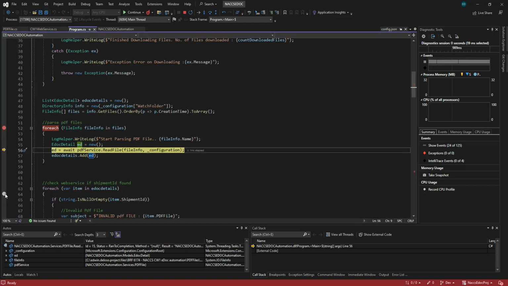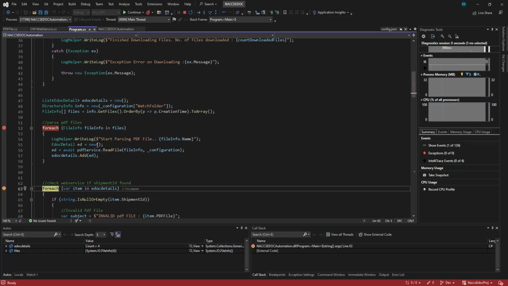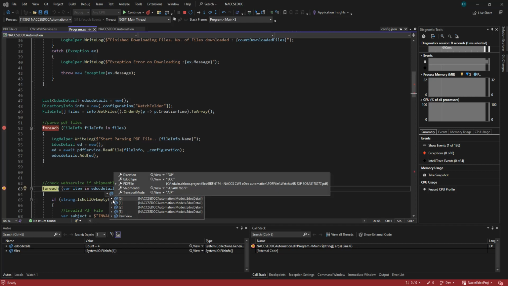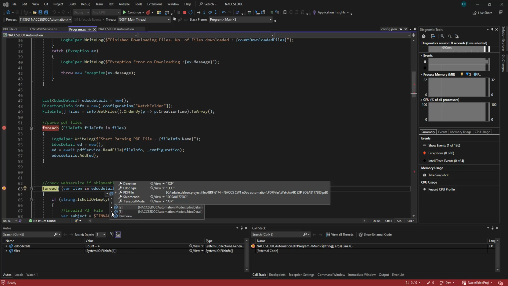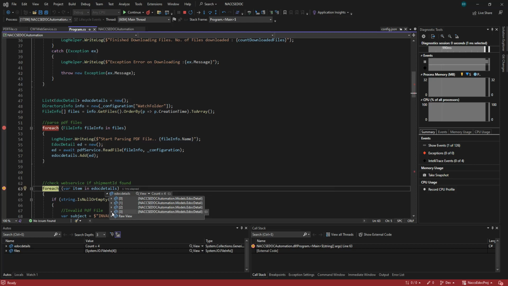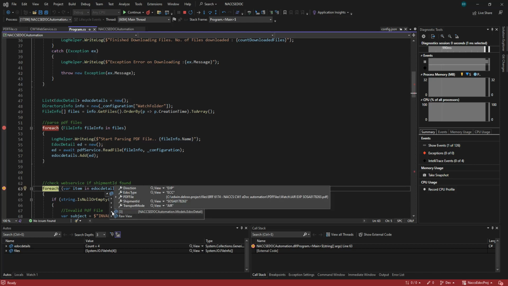So we move here, we just continue. Okay, since we save it in the ADOC details now, all the PDF files are being saved here. We are reading four PDF files. So this is now in our entity. So we set the values that we need to use. As you can see here, guys.